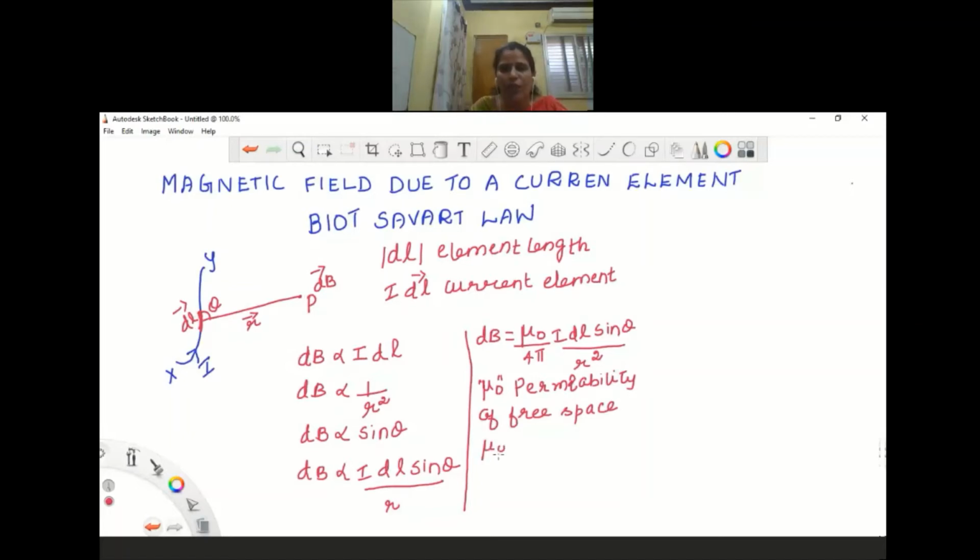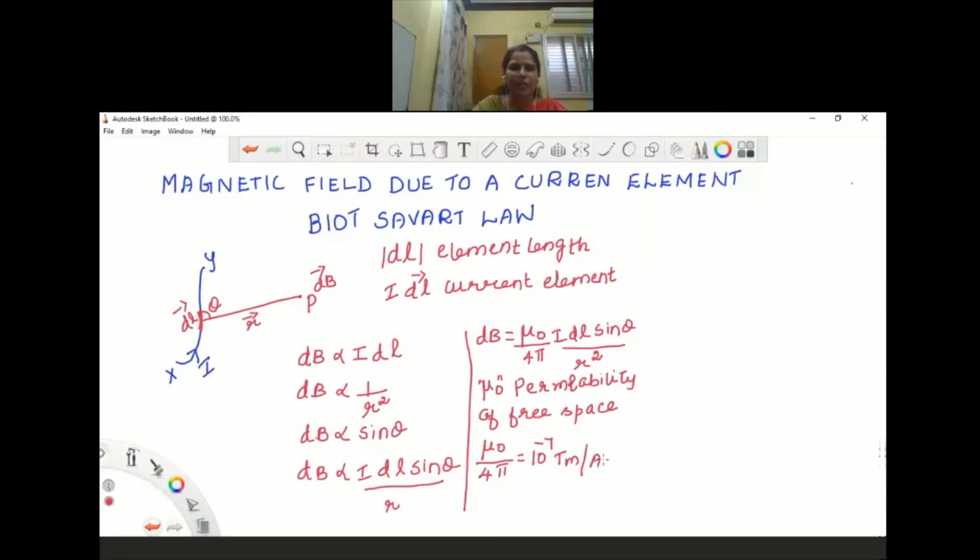Actually, this 4 pi is nothing but a complete solid angle. Okay. So this mu naught by 4 pi has the value 10 power minus 7 Tesla meter per ampere.